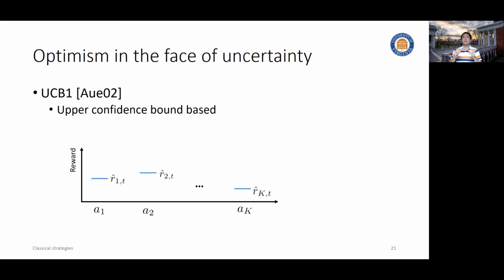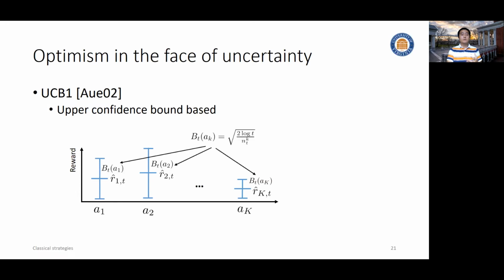And then let's move on to the second family of solutions, the so-called optimism in the face of uncertainty. Let's just briefly recap the nature of reward generation. It's stochastic. That means without enough observations, the reward estimation could be biased, could be incomplete. So we cannot simply trust it. Instead, we should consider the distribution of it, or the confidence interval of it. That means the true reward is very likely lying within it.